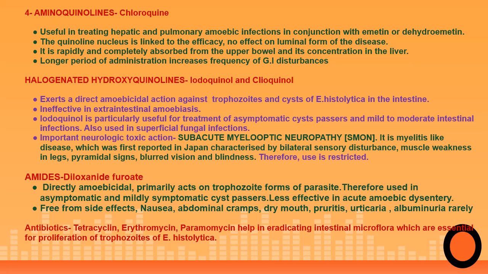So we have seen drugs which are effective against tissue amoebae like Emetine and chloroquine, ones which are effective against both tissue and luminal amoebae like nitroimidazoles, and the ones which are effective only against luminal amoebae like iodoquinol and clioquinol type drugs or amide type of drug.